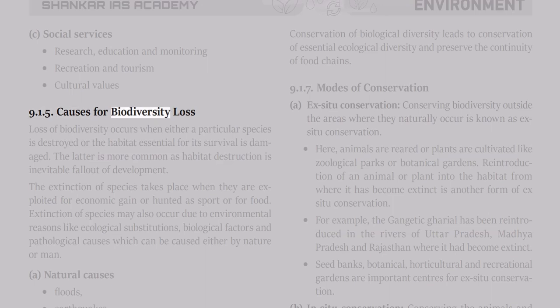9.1.5 Causes for biodiversity loss. Loss of biodiversity occurs when either a particular species is destroyed or the habitat essential for its survival is damaged. The latter is more common, as habitat destruction is an inevitable fallout of development. The extinction of species takes place when they are exploited for economic gain or hunted as sport or for food. Extinction of species may also occur due to environmental reasons like ecological substitutions, biological factors, and pathological causes, which can be caused either by nature or man.